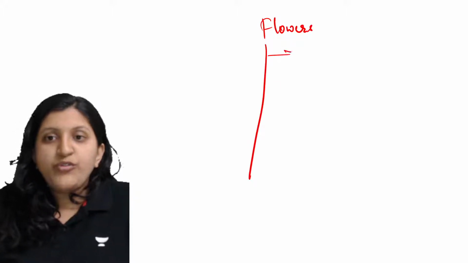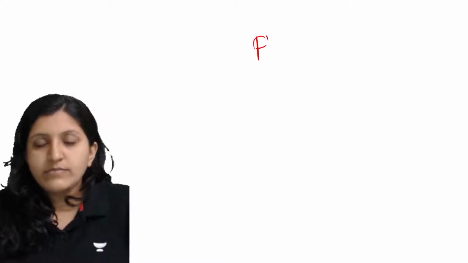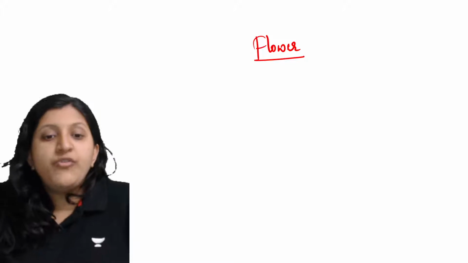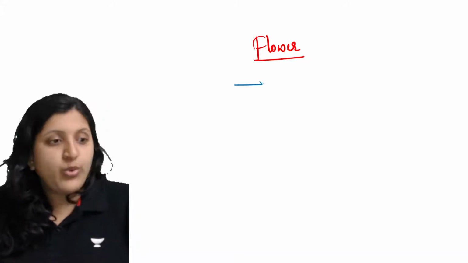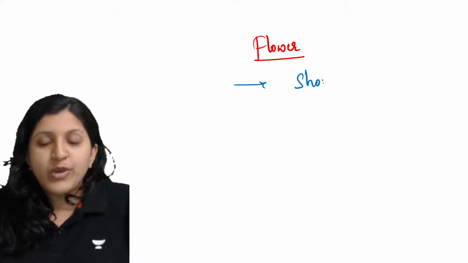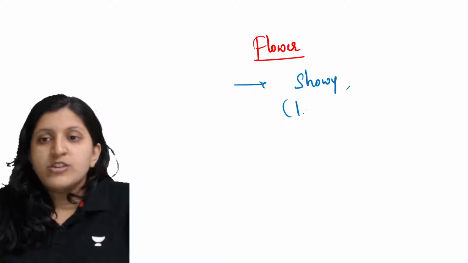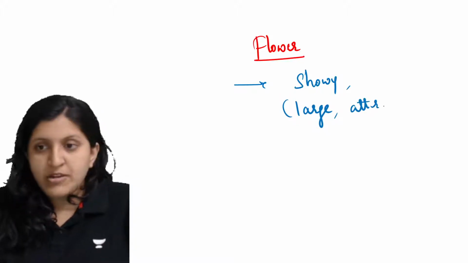A flower has to be showy. What is the meaning of this? Showy is basically large and attractive. The flower should be attractive.